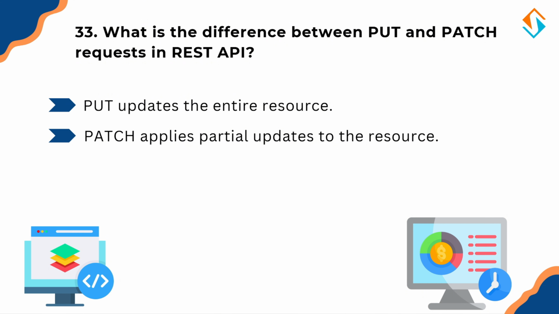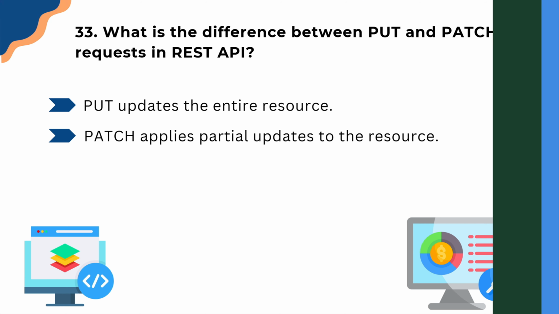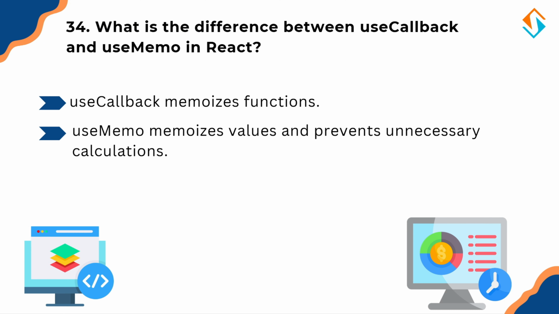Think of it like updating your contact information. PUT would rewrite the entire contact, name, phone, email, and PATCH would change only the phone number, leaving other details unchanged. Now let's move back to React and talk about performance optimization with useCallback and useMemo.